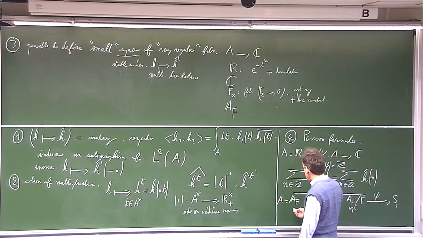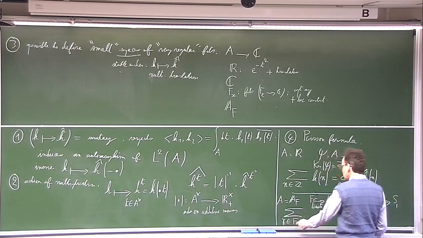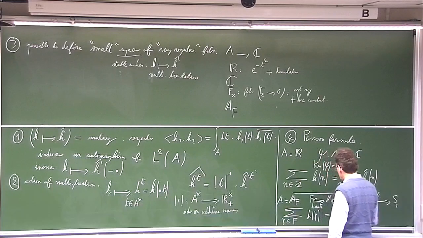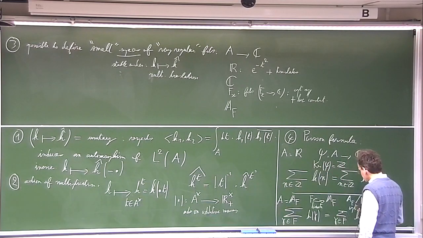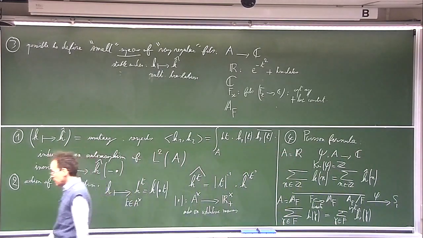And so maybe it is not a total surprise that the sum over the elements of this field of H evaluated at this element is equal to the same where you replace H by its Fourier transform. Okay?